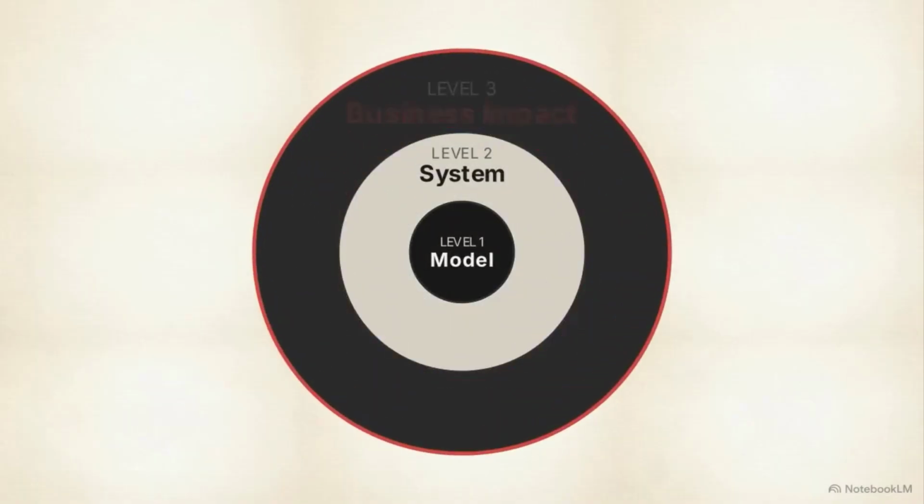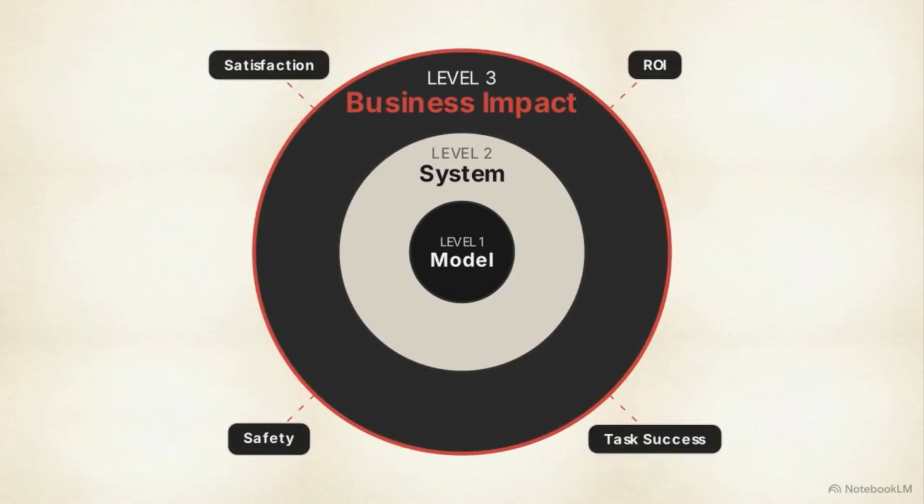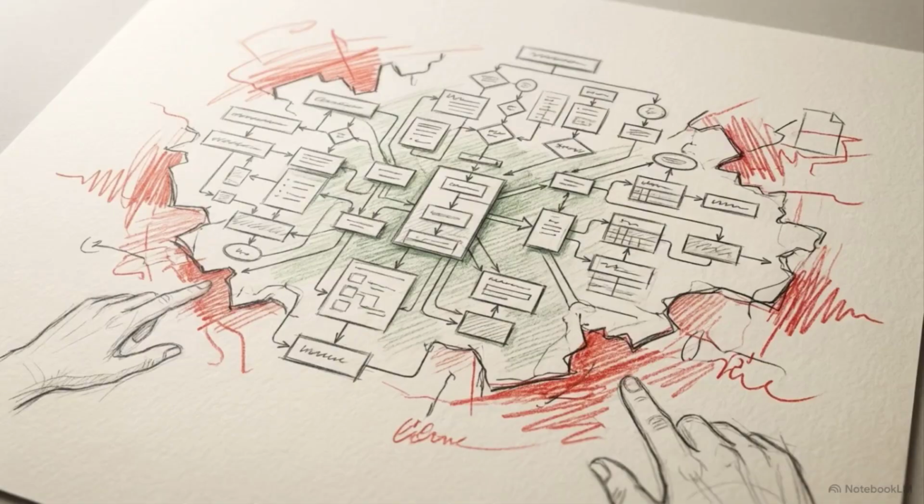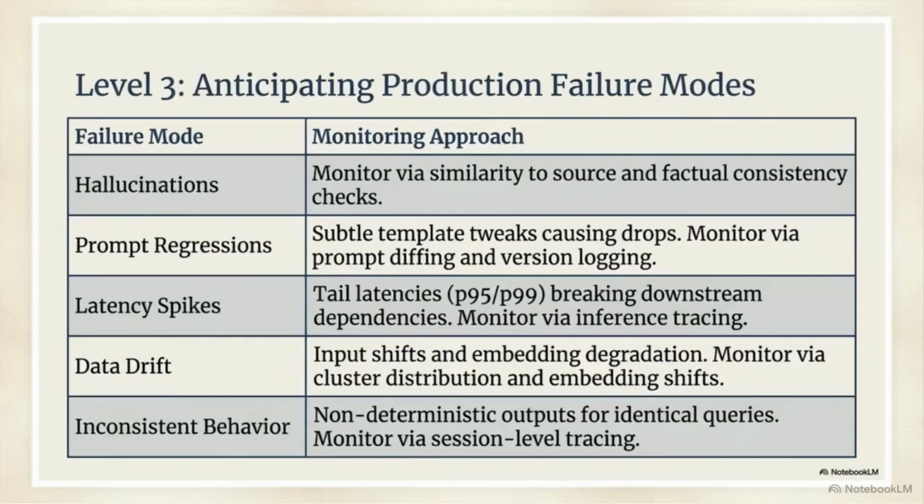We finally arrive at the Level 3 abstraction, business-level production reality. Deploying an LLM system into the real world guarantees it will encounter new, unanticipated failure modes. This table maps the most dangerous production failures. You have to monitor for prompt regressions caused by subtle template tweaks, latency spikes that break downstream dependencies, and data drift, where user input shifts away from your training distribution over time.